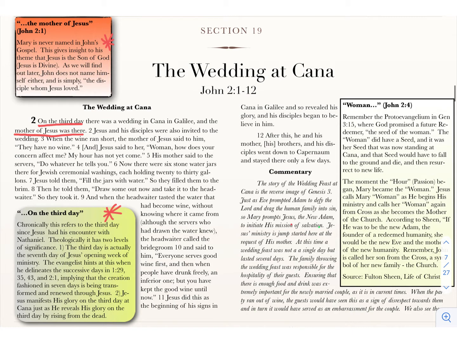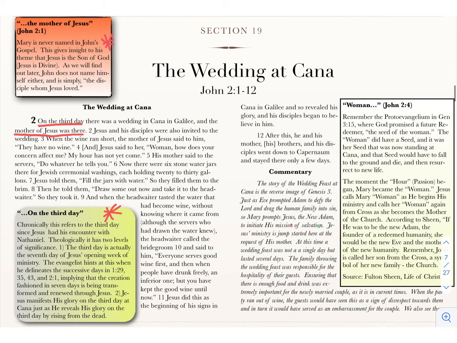So this is not saying that Jesus doesn't have a mother, but rather it's showing, because remember the theme of John's gospel is that Jesus is divine. That's what John is trying to delineate there, to show that he is divine. So let's keep going.